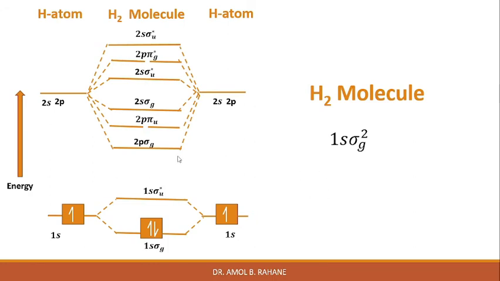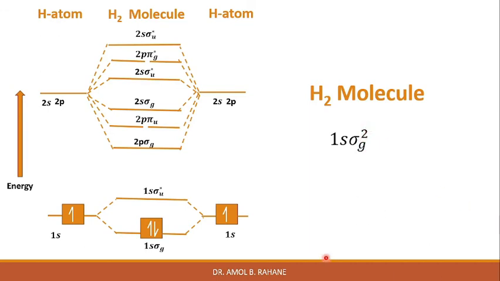The energy of the electron in this state is lower than that of the two separate atoms, and hence the molecule is stable, and we can write its configuration as 1s sigma g squared, right?